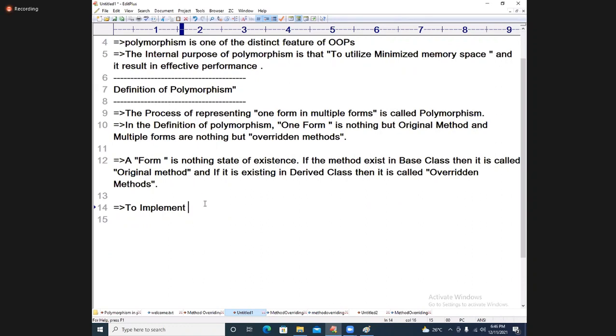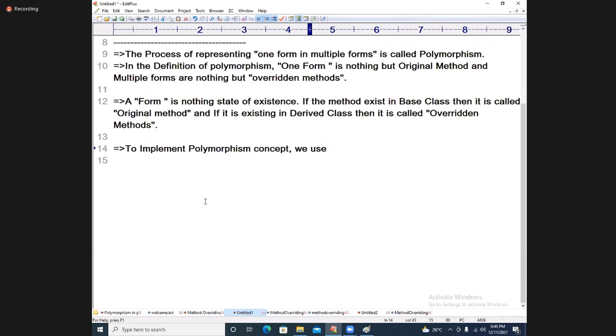To implement a polymorphism concept, which concept do we use? We use method overriding.